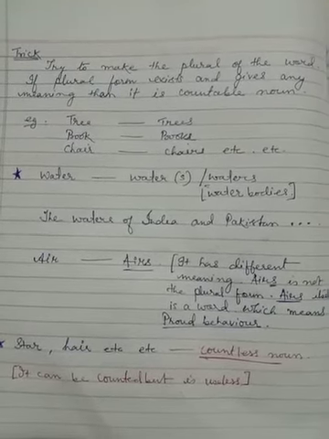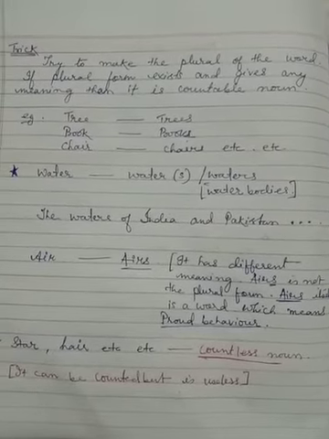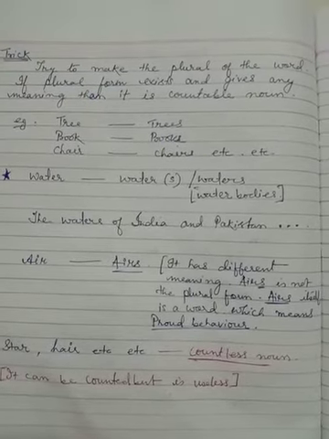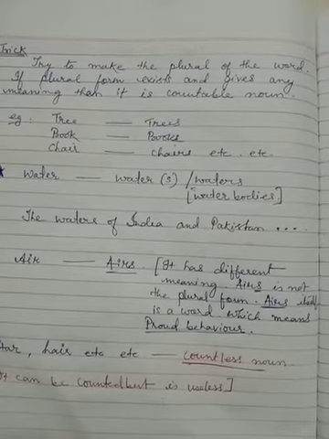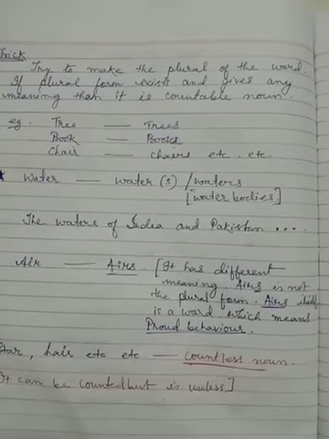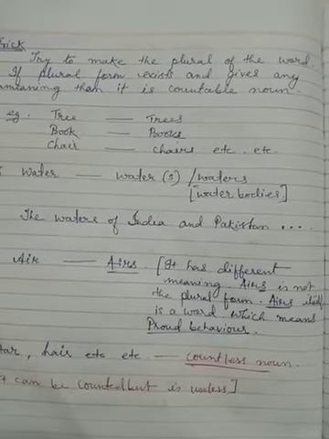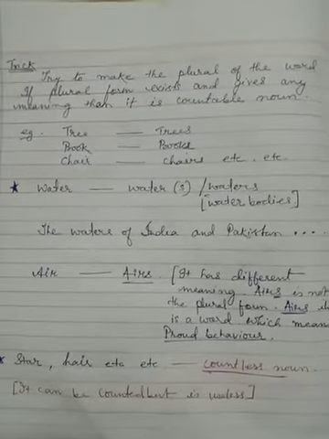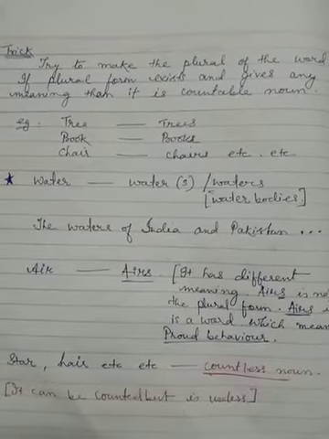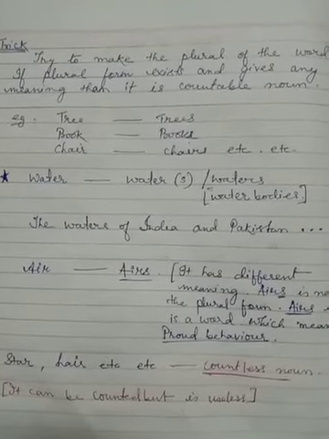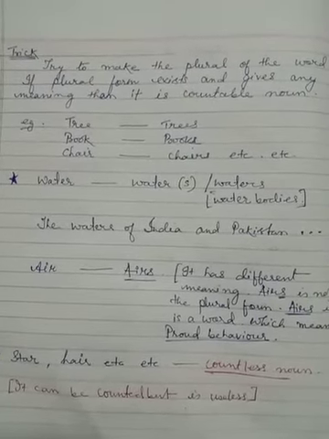Now, water. We don't have the plural form of water, but you might have found "waters" while reading somewhere in your book. But that "waters" itself is a word. That means water bodies. Suppose we are talking about the waters of two different countries, like the waters of India and Pakistan are having clashes. So in this way, if we are talking about the water bodies of two different countries, then "waters" is used. The word "waters" itself is a word, but not the plural form of the word water. So water is an uncountable word since it does not have its plural form.